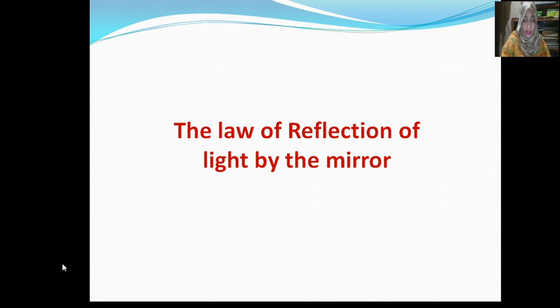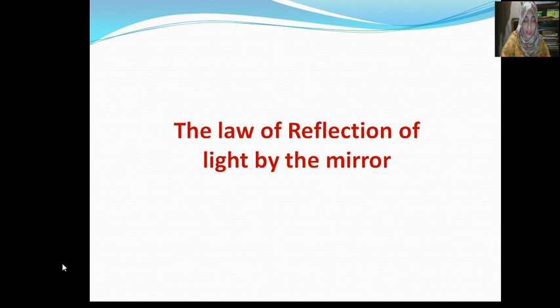Angle of incidence, and you can see the angle of reflection. Angle of incidence, incident ray, and angle of reflection, reflected ray.